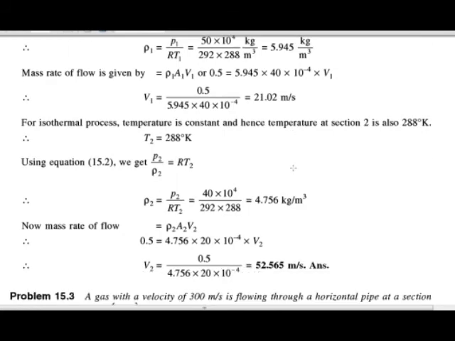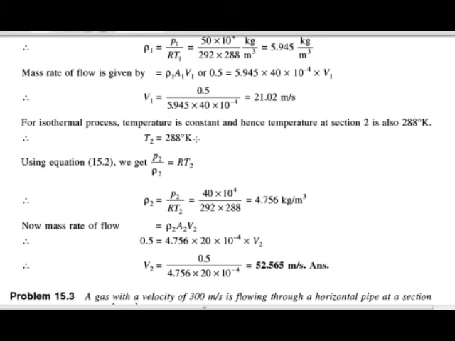Now we have to calculate the velocity at section 2. For that, we know that this is an isothermal process, so here the temperature remains constant. For section 1, the temperature is 288 degree Kelvin, so for section 2 also the temperature remains constant. So T2 is also equal to 288 degree Kelvin.